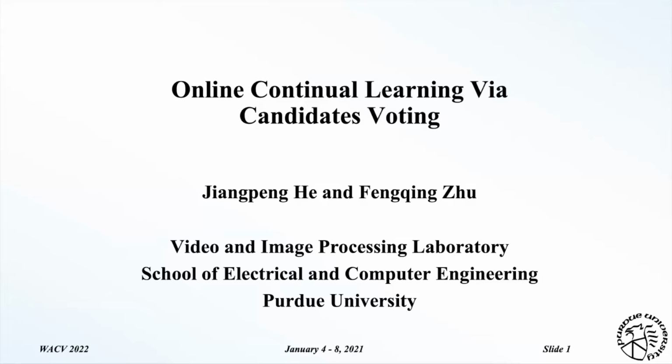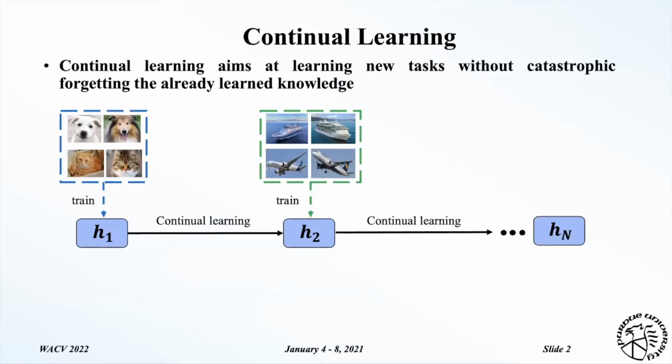So the title of our work is Online Continual Learning via Candidates Voting. Continual learning aims at learning new tasks without forgetting the already learned knowledge. In this work, we study the image classification problem. The new task here refers to the new classes, as shown in this figure.